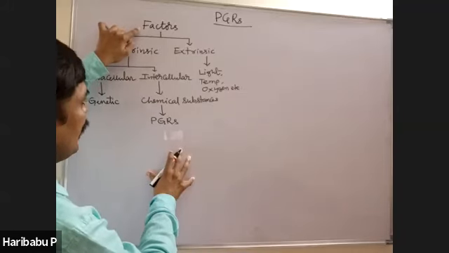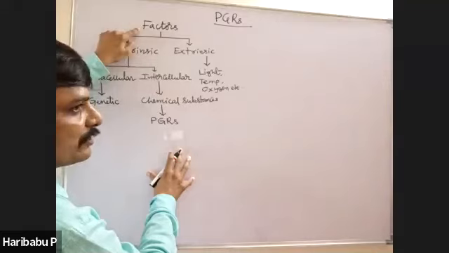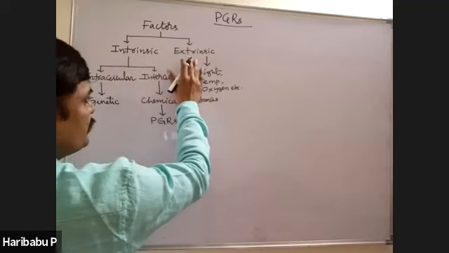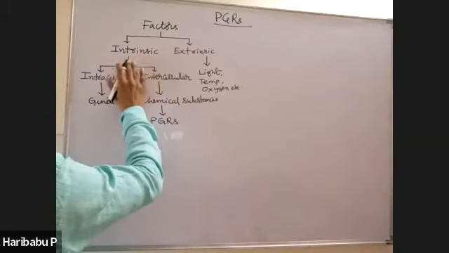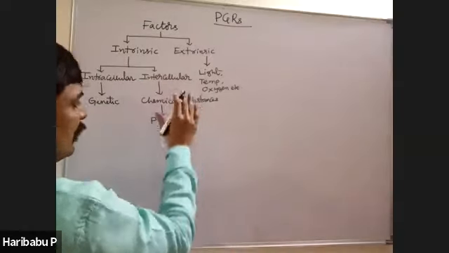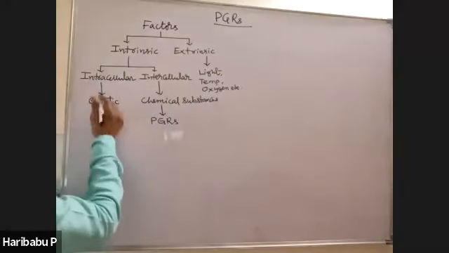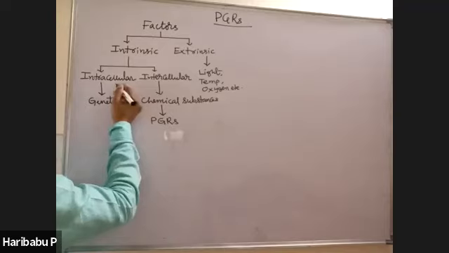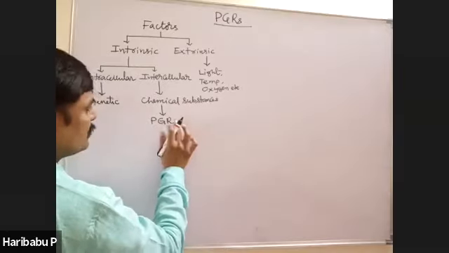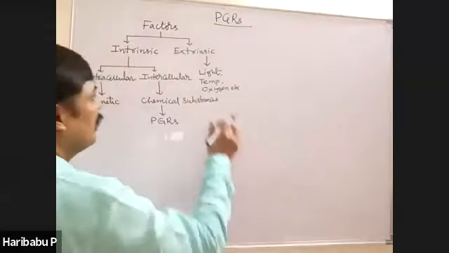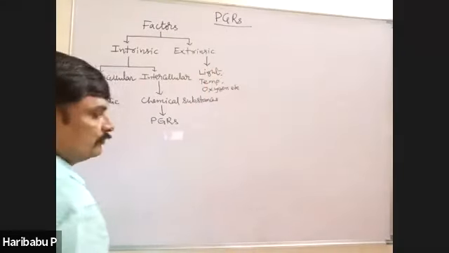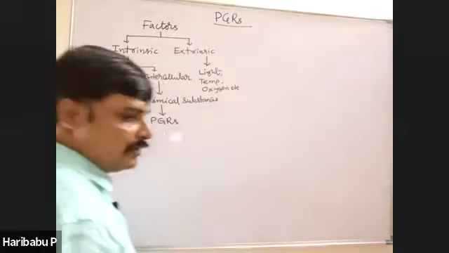Development in plant is influenced by several factors. All the factors are divided into two types, intrinsic factors and extrinsic factors. The intrinsic factors are divided into two types, intracellular, within the cell, and intercellular, in between the cells. Genetic factors come under intracellular factors. Chemical substances such as PGRs come under intercellular factors. Extrinsic factors include light, temperature, and oxygen. So this is very important as far as the NEET exam is concerned.